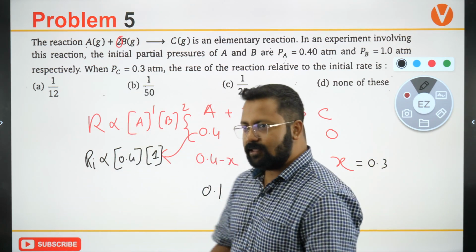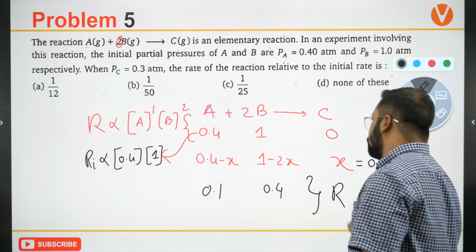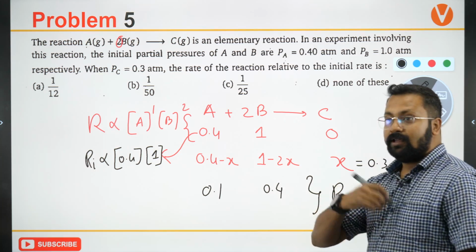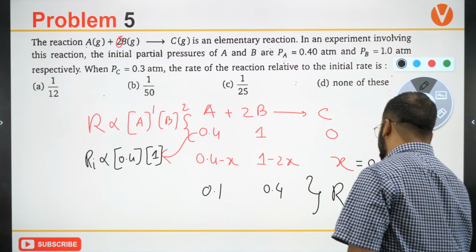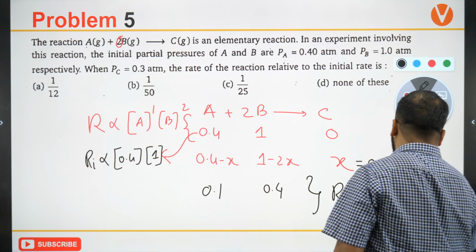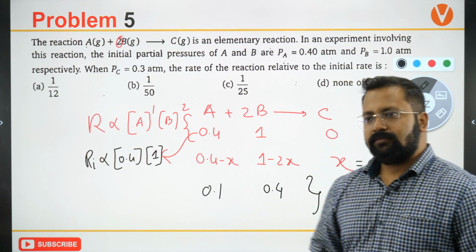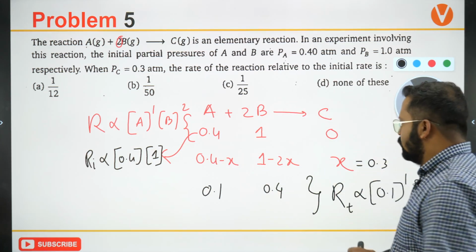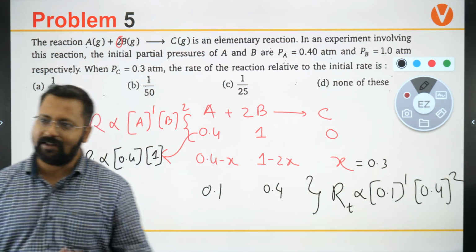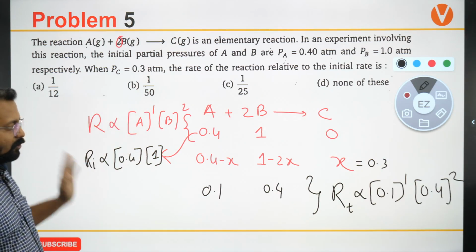Then have you done the theory properly? Questions not getting solved, that is a consequence. Have you done the theory properly? Have you tried to solve questions from NCERT? Okay? So if you have done all those things, you should be getting these questions. These questions are easy. These questions are not difficult. Slightly tricky, but not difficult.